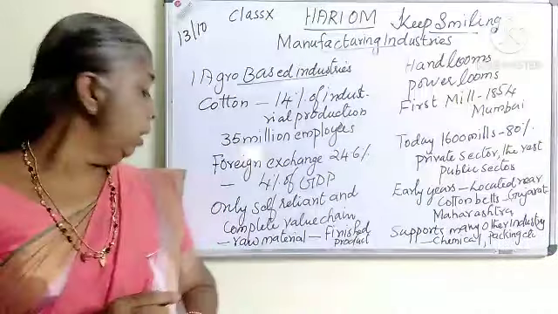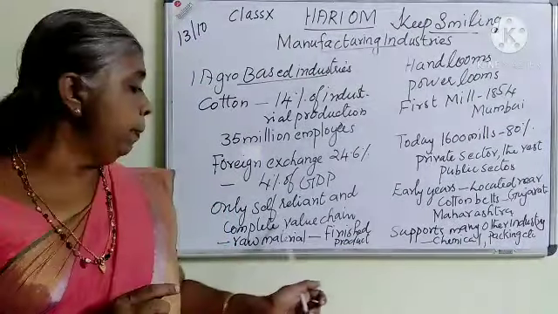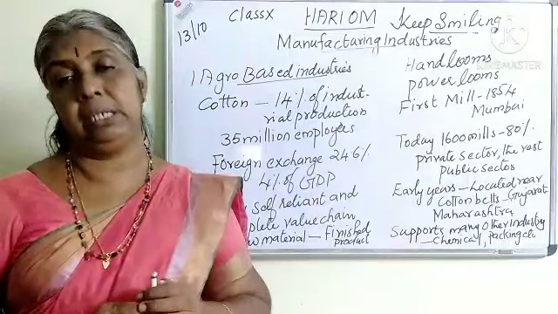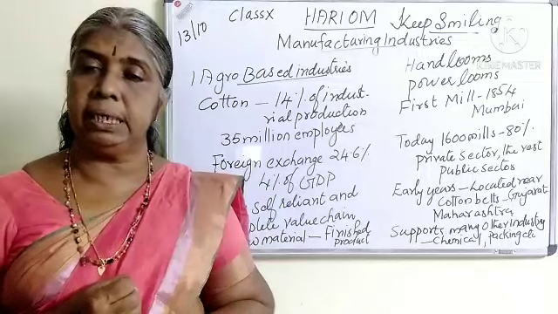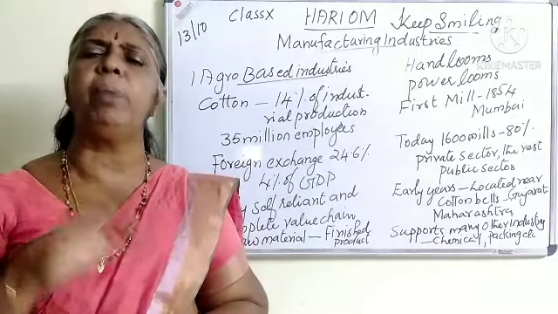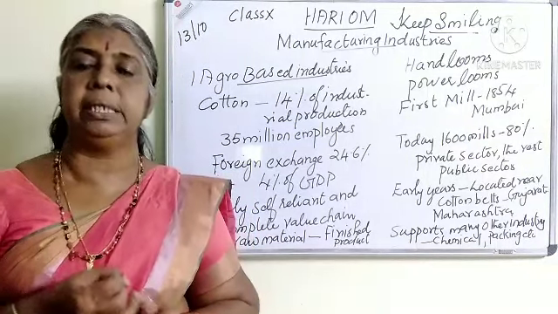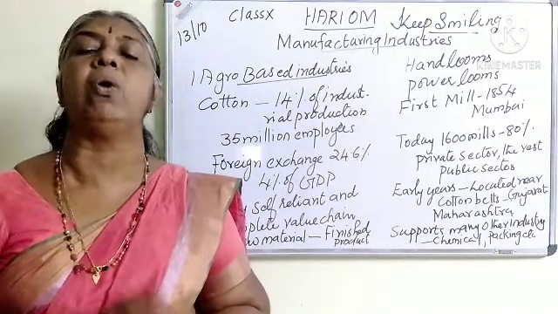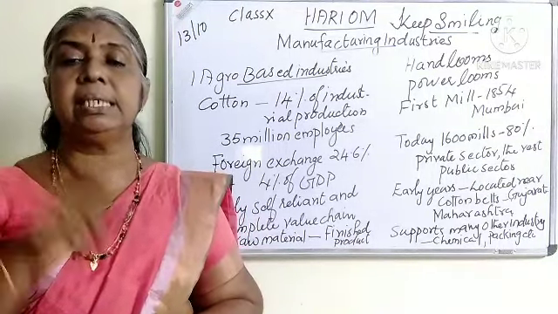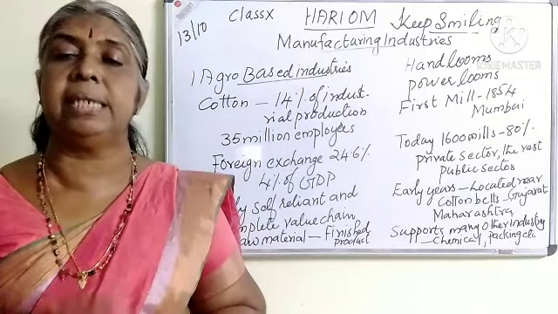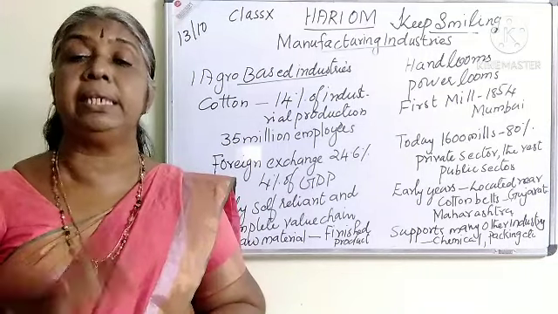Then, the only self-reliant and complete value chain based industry. What do you mean by self-reliant? The raw material is cotton, which is cultivated. All its products are made from the cotton itself. Its yarn, its cloth, everything is made from the cotton itself. That is why it is called self-reliant. Nothing else is required for preparing its materials. That itself is the best example of a self-reliant industry.